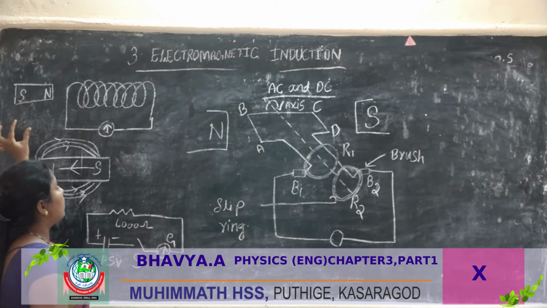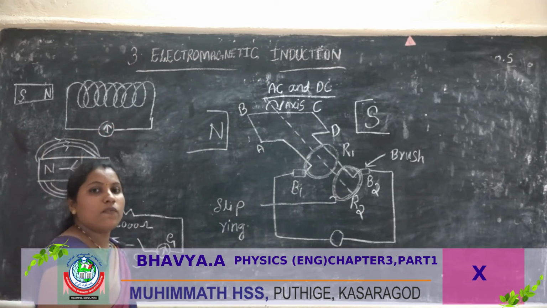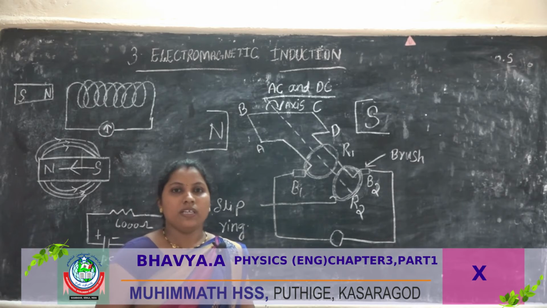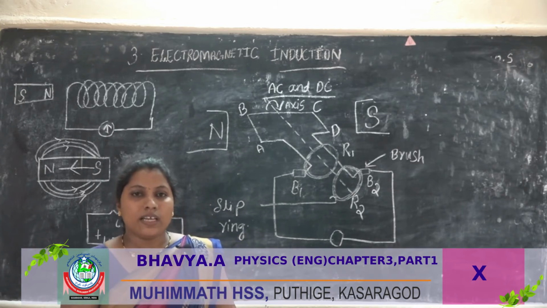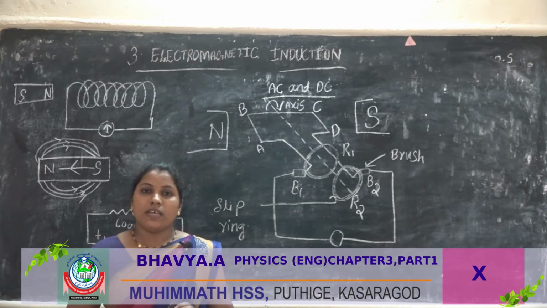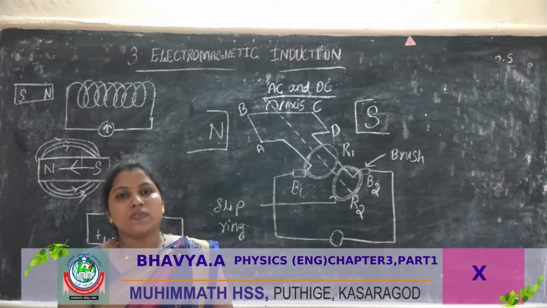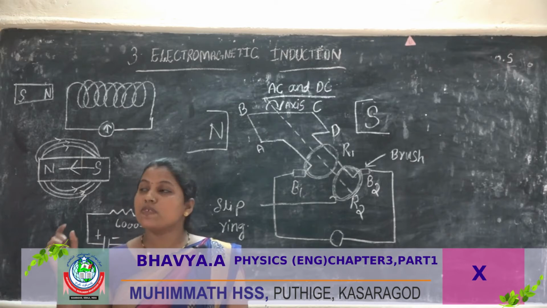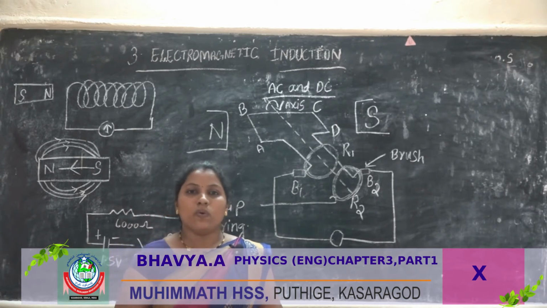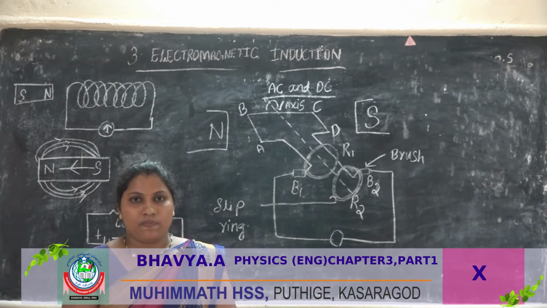If this magnet moves near the solenoid, the magnetic flux linked with the solenoid in that instance is greater. Then you understand that current is produced. That current is called induced current, and it produces a voltage. That voltage is called induced EMF.